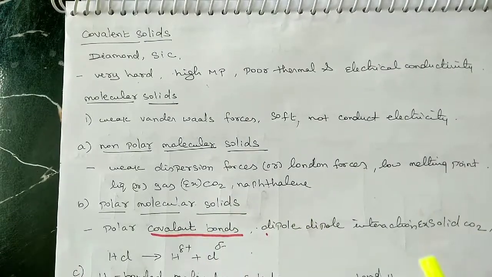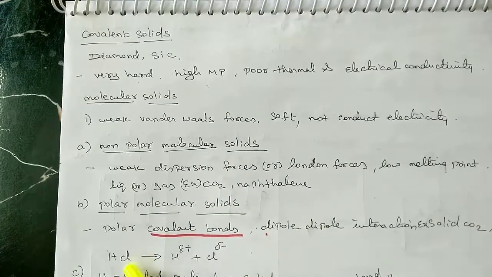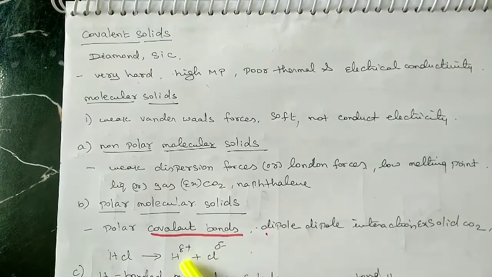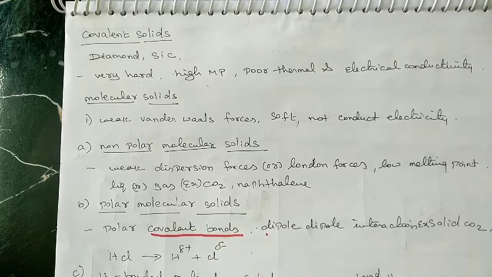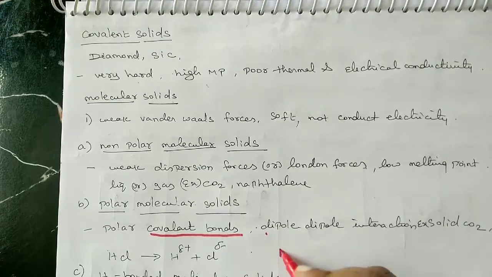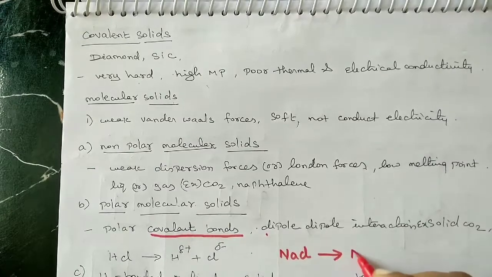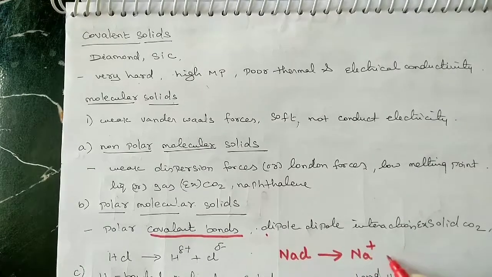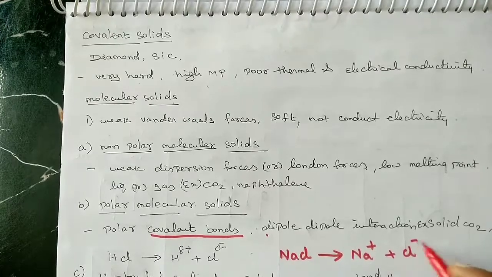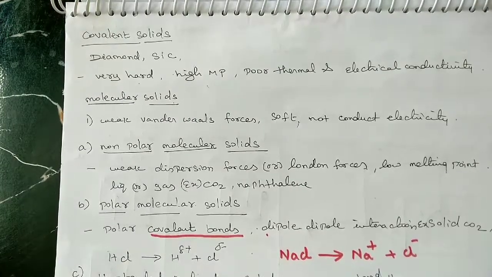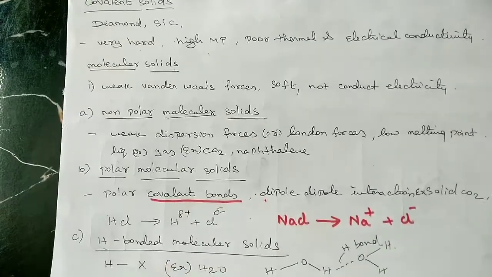Polar means slightly polarized. Let us take HCl. It is slightly polarized to form H and Cl. That is not completely polarized. In the case of sodium chloride, it is completely ionized. NaCl is completely ionized to form Na plus ion and Cl minus ion. That is a complete transfer of electron from sodium to chlorine.